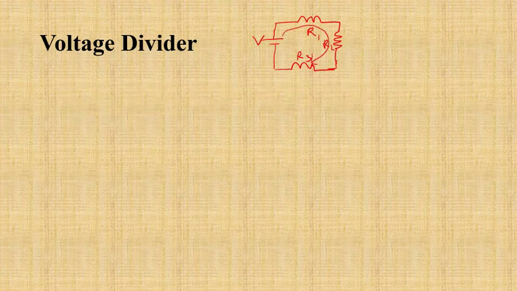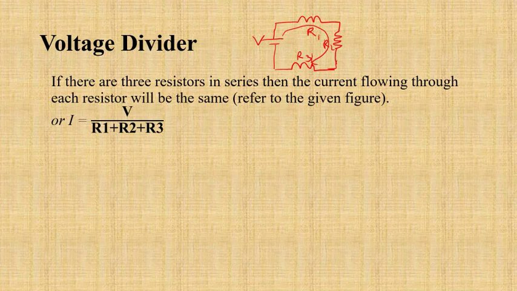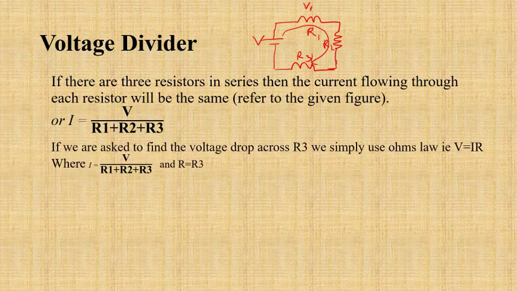Alright, so this is what we have. So that's the current: I is equal to V divided by R1 plus R2 plus R3, right? Now my question is, what is the voltage drop across R1? Let me call it V1. What is V1?